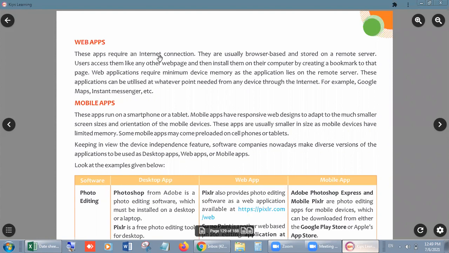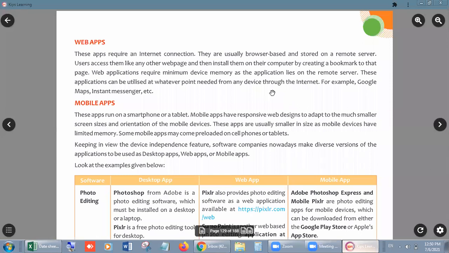Okay, these apps require an internet connection. This is the first requirement to run these apps, right? They are usually browser based and stored on a remote server. What does it mean? It means we can run it from our computer or our mobile, but they are not stored in the same location. They are stored on the remote server. Suppose you are using the Zoom app, then Zoom is not installed on your computer. We have just a link of it, right? The entire data and the entire part of it is stored on the Zoom server.